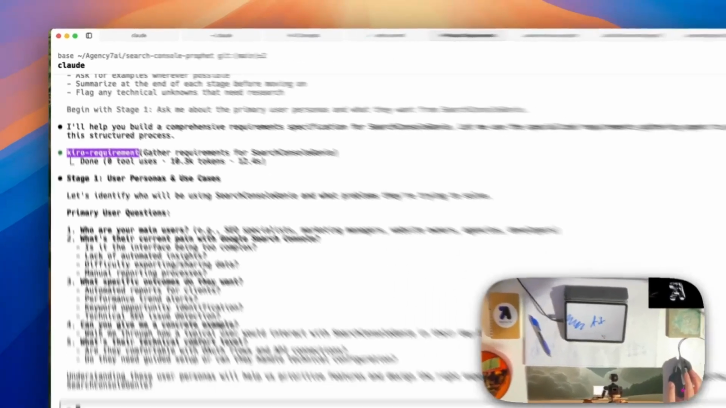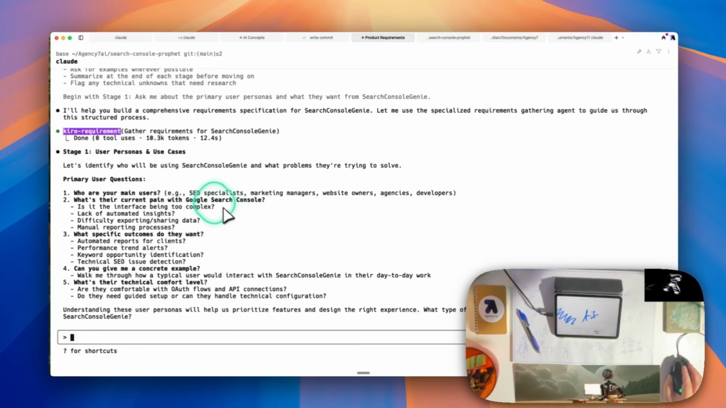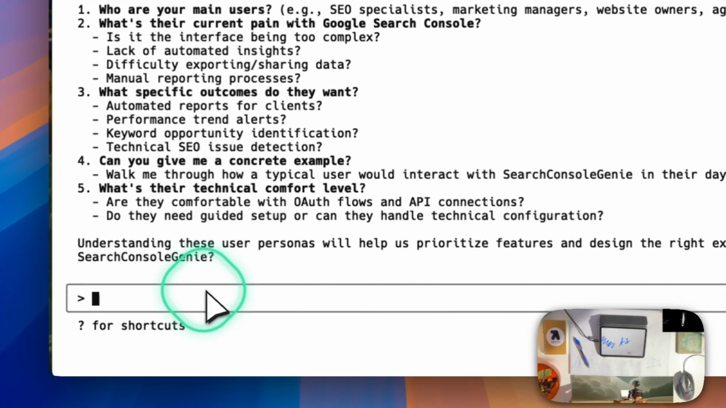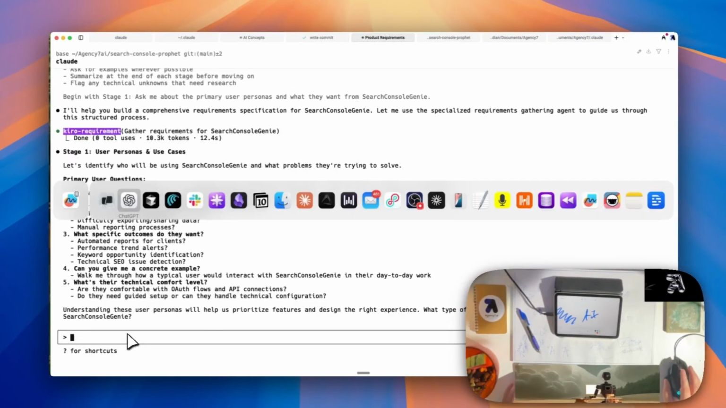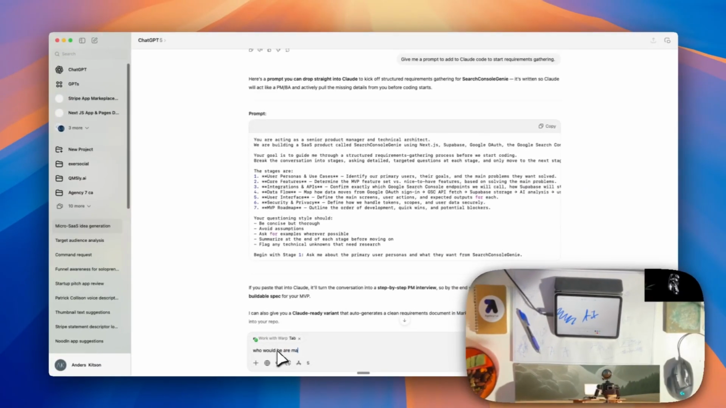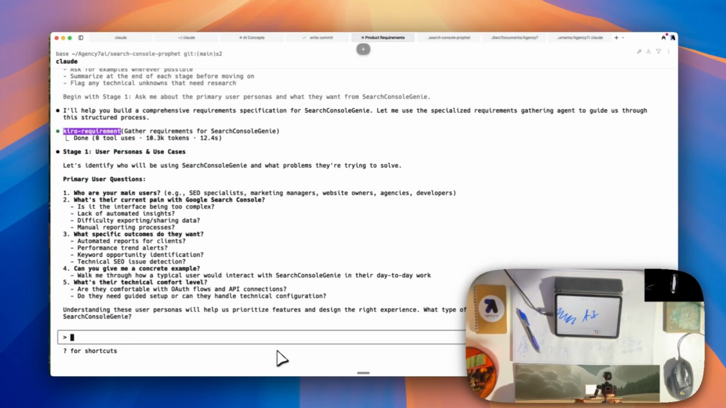So now it's going to start making our requirements. All right, so stage 1, user persona and use cases. Because we used ChatGPT first, I get a little different replies than I usually do, but we can figure this out. So who are your main users? Let's ask ChatGPT, who would be our main users? I think we're focusing on solopreneurs. So we're going to say 1 is going to be solopreneurs. 2, what's their current pain with Google Search Console?